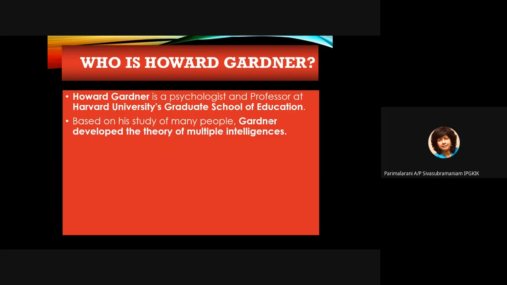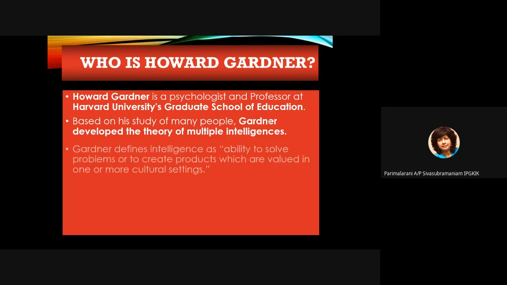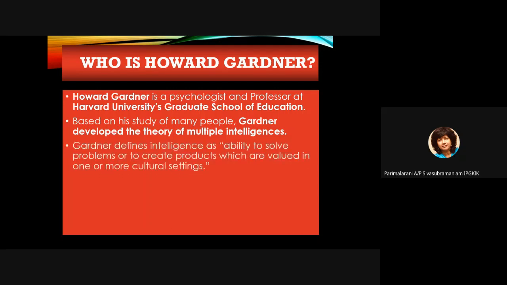This is a very old theory. It's been around for a very long time, but it's still true until today. Gardner defines intelligence as the ability to solve problems or to create products. This is his famous definition. Intelligence is not your ability to score 100 marks in the exam, but the ability to solve problems or to create products which are valued in one or more cultural settings. If you're good at solving any problem, then you're considered intelligent.